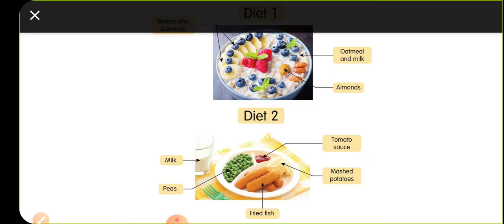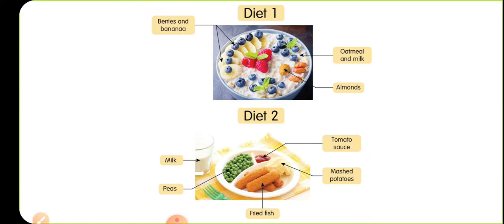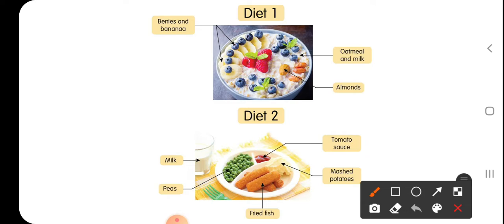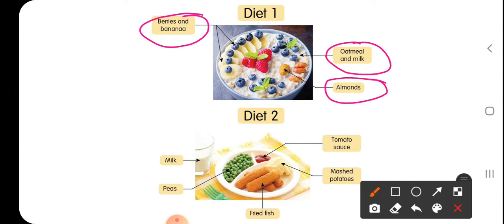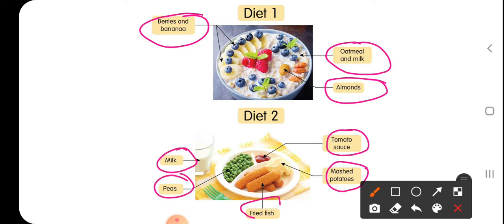In diet one, you are having foods like berries and bananas, oatmeal, milk and almonds. In diet two, you are having foods like tomato sauce, mashed potatoes, milk, peas, and even fried fish.